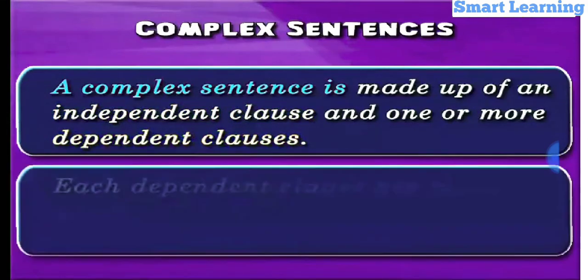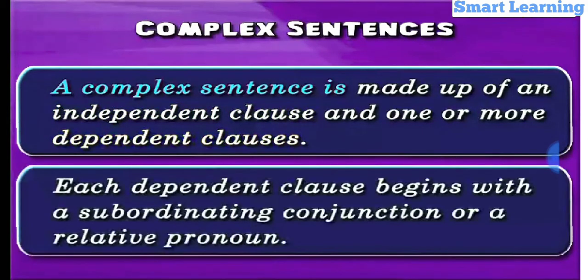1. Each dependent clause begins with a subordinating conjunction or a relative pronoun. So, in a complex sentence, each dependent clause, or clause that does not stand by itself, starts with a subordinating conjunction, or a conjunction that introduces a dependent clause, or a relative pronoun, that is, a pronoun that marks a relative clause, a subordinate clause that begins with a question word, for example who, within a larger sentence.